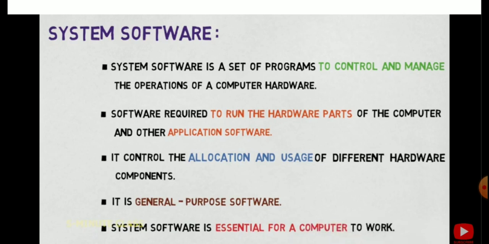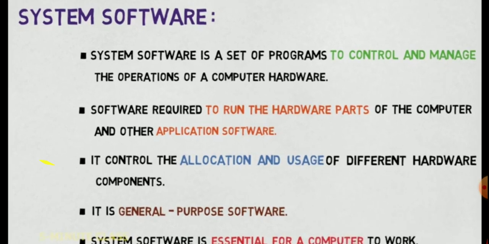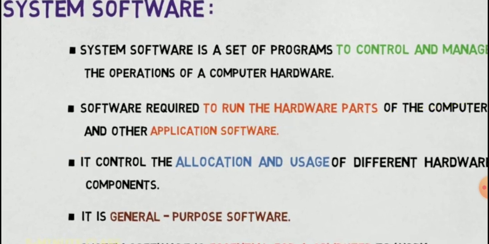It controls and manages the operations of your computer hardware, and it is required to run the hardware parts of the computer and the other application software. It controls the allocation and usage of different hardware components, and it is general purpose software. Generally, for the functioning of your computer, system software is used as the backbone. This is the backbone of the computer.